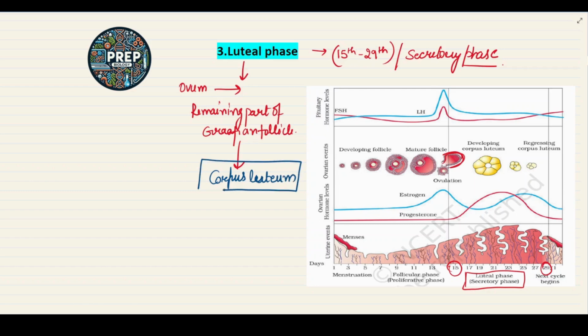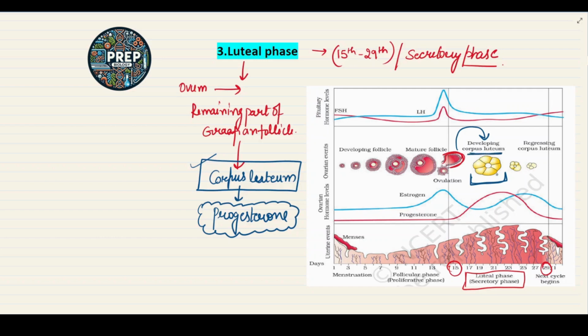When it transforms into the corpus luteum, it will secrete a large amount of progesterone. This is very, very important: the remaining part of the Graafian follicle transforms into the corpus luteum, and it will secrete the ovarian hormone that is called progesterone. The level of the progesterone will increase.